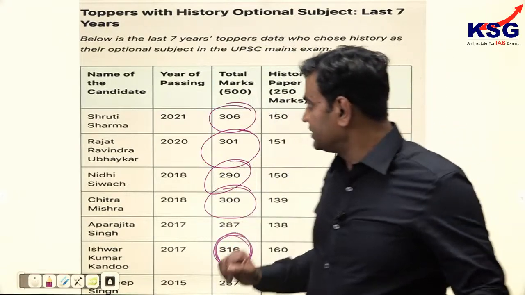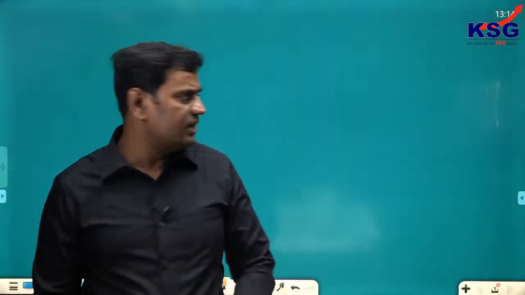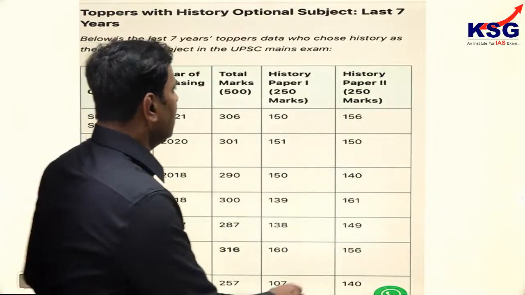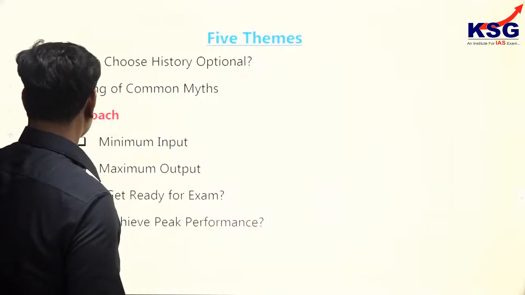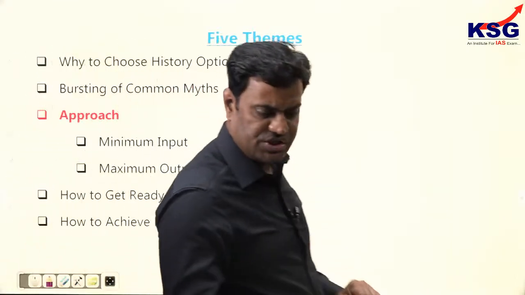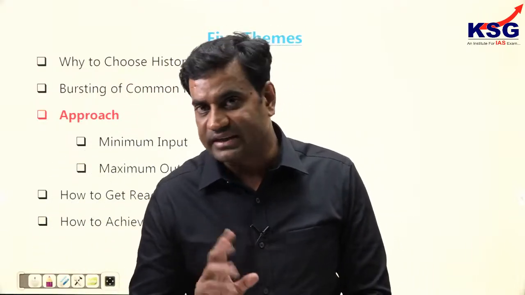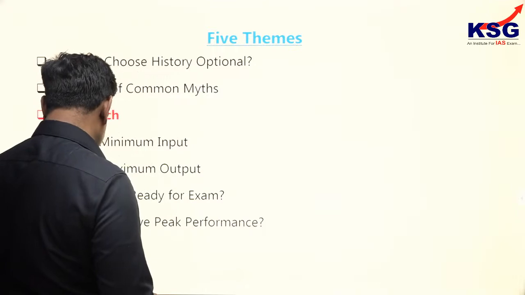After this, let us move to another major dimension. So why choose history as an optional subject? One was the interest factor. Another major factor after the interest factor was right guidance, and third was the scoring pattern in the optional subject. So coming to these factors again.